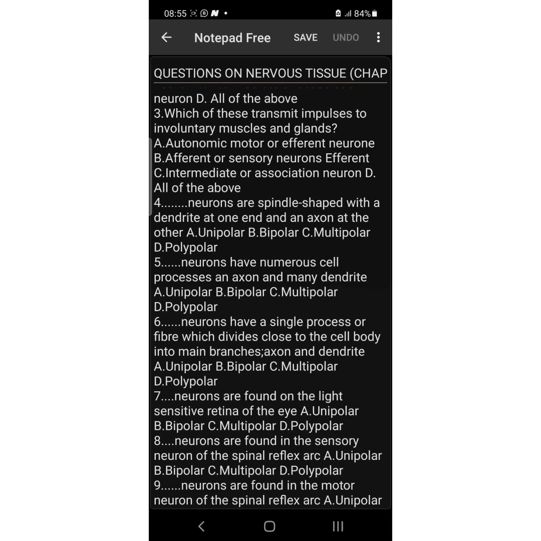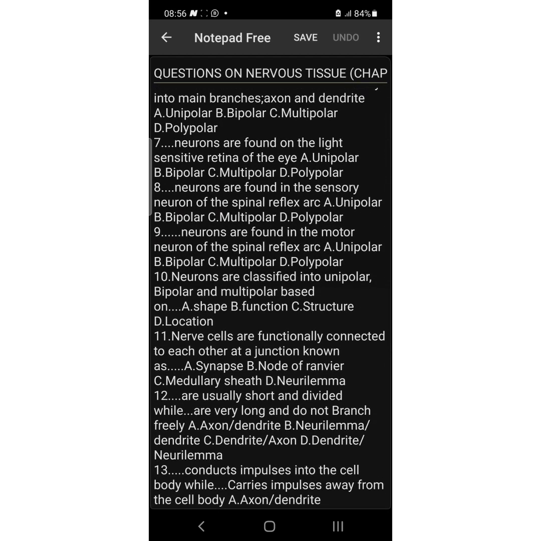Number 6, dash neurons have a single process. Good. Whenever you see that word single process, take your mind to uni, that is one. Unipolar neuron. Dash neurons have a single process of fiber which divides close to the cell body into main branches, axon and dendrite. The word single has already defined the answer. So the answer is what? Unipolar neuron. Number 7, dash neurons are found on the light sensitive retina of the eye. The answer is what? Bipolar neuron.